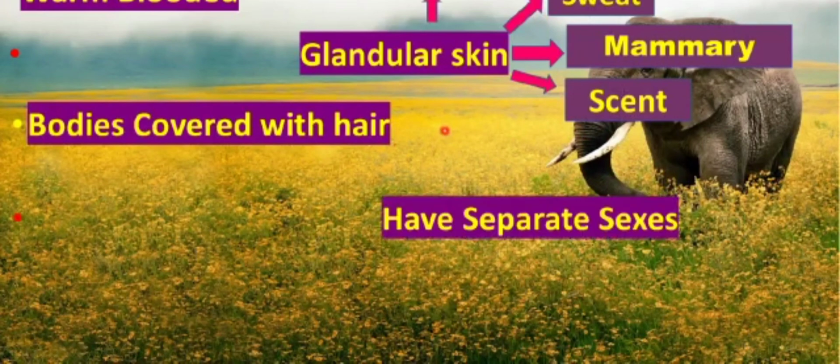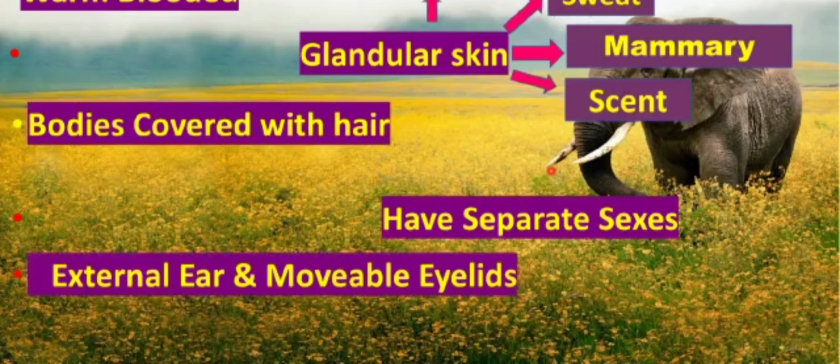The fifth characteristic of the mammalia is that they have separate sexes. Means that in the class Mammalia, you can see different male and female species. You can see separate male and female organisms. The next characteristic about the class Mammalia is that they have external ears. External ears means that they have outer ears, and they have movable eyelids. Eyelids means the upper and lower folds of the skin that cover the eye. So these folds of the skin can move. So we can say that they have movable eyelids.